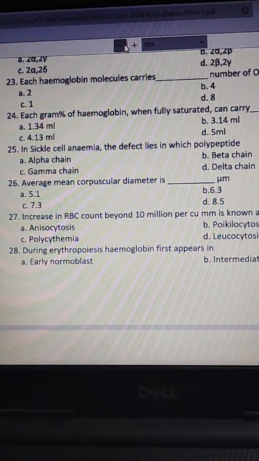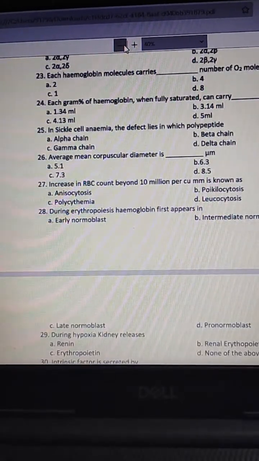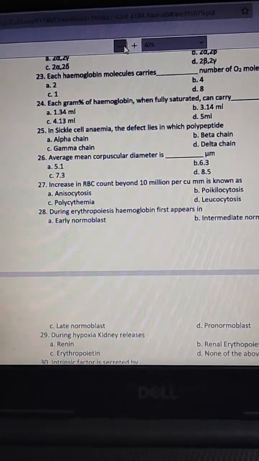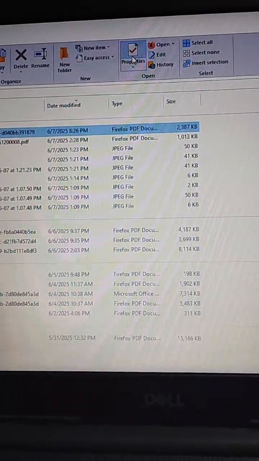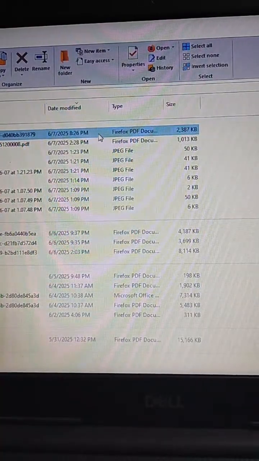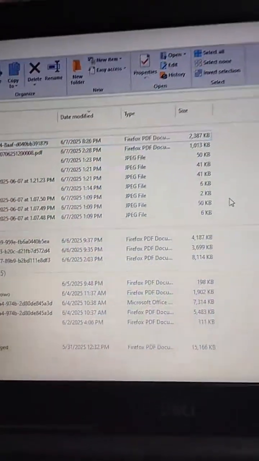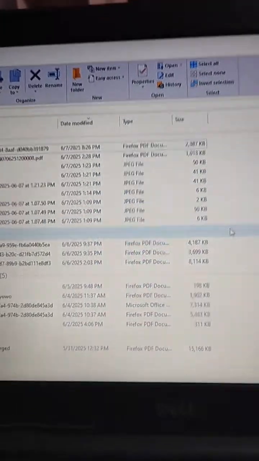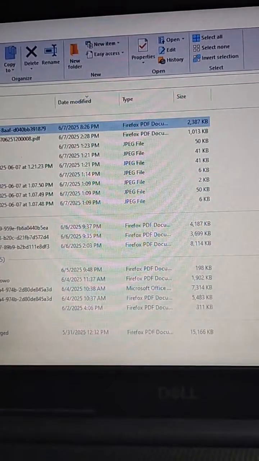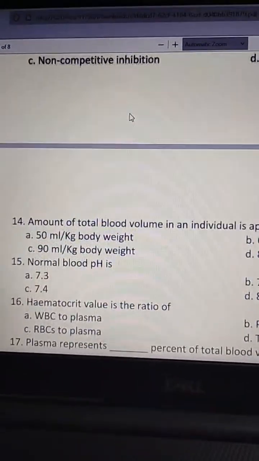We have completed the 23rd question. The next question, 24th question. Sorry for disturbance.